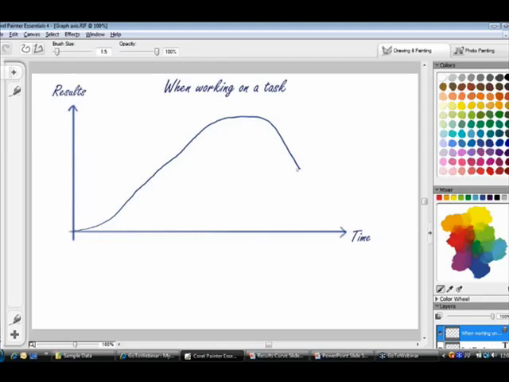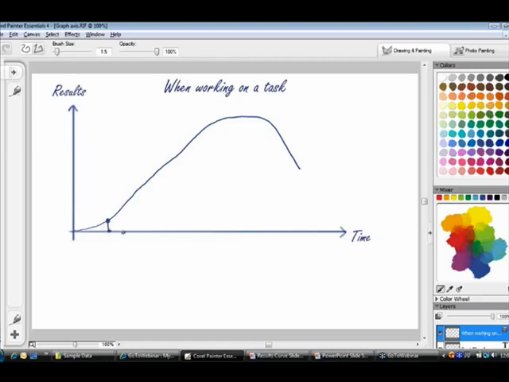So a few minutes after I start to work on the task, let's say I'm right here, what happens is I get interrupted. Email beeps and I can't resist the temptation, or Joe stops by because he needed a break, or maybe just my mind wanders and for some reason I start to think about that YouTube video and now I'm on the internet searching for it. Now the question is, what happens to our results when I get interrupted? What happens to my results? They go down to 0.